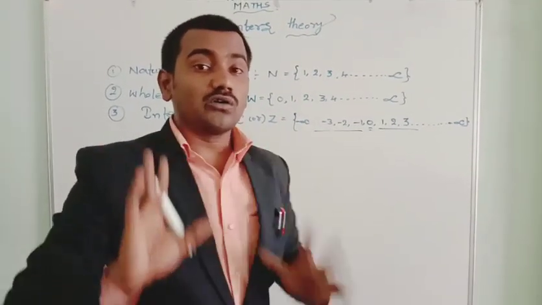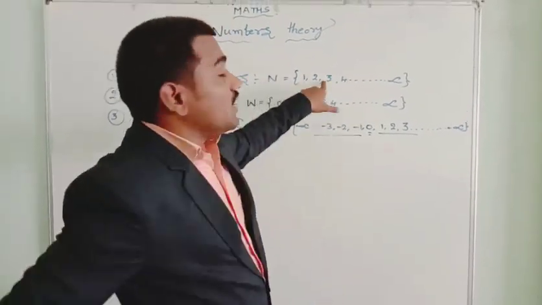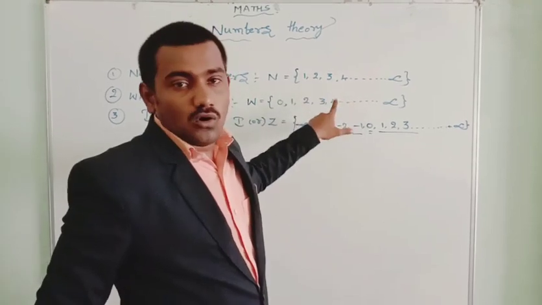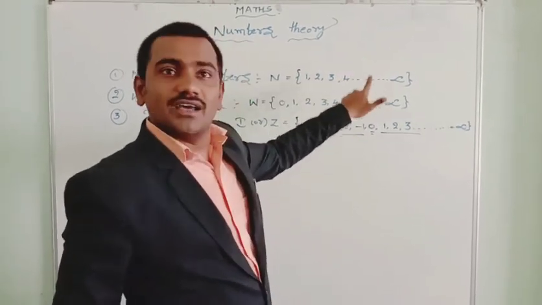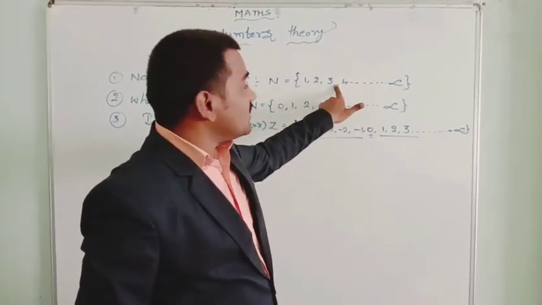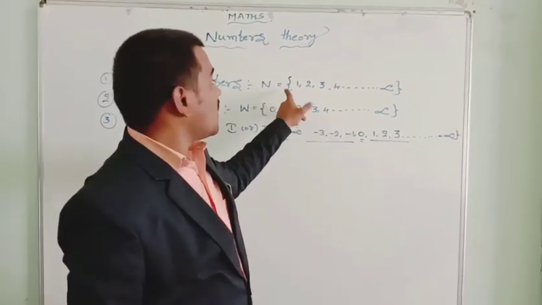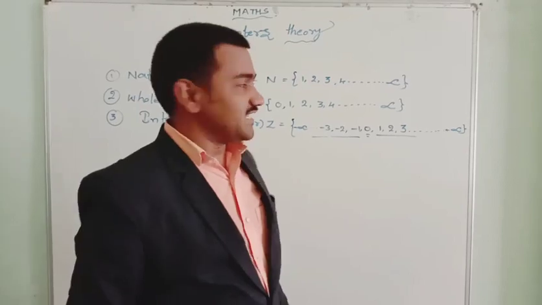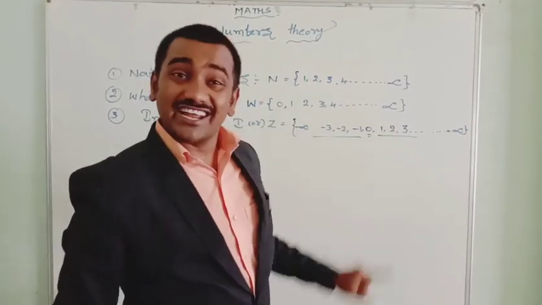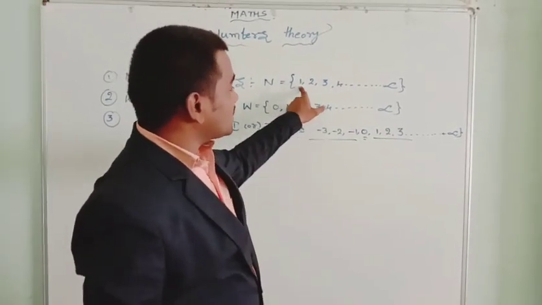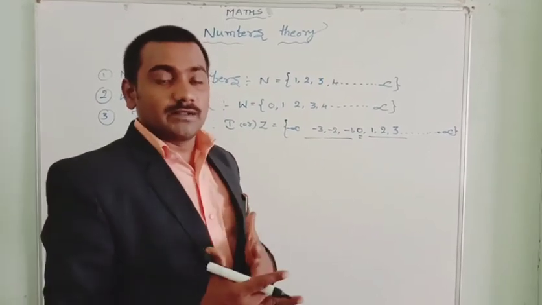Remember once again, I will conclude this. All natural numbers are whole numbers. All whole numbers are integers. All natural numbers are also integers.